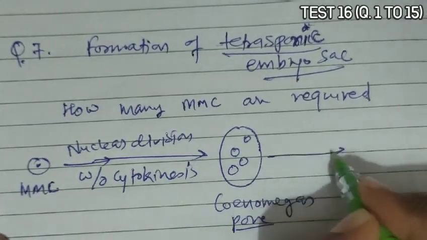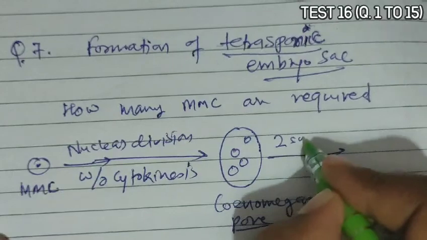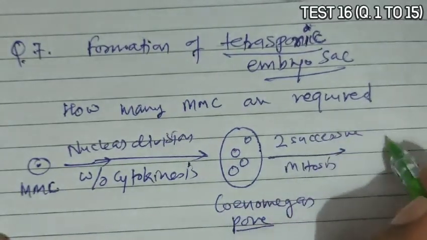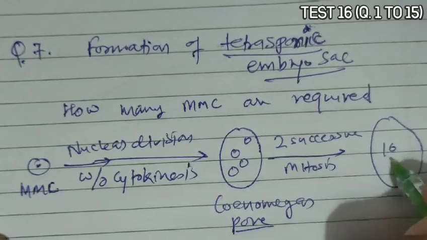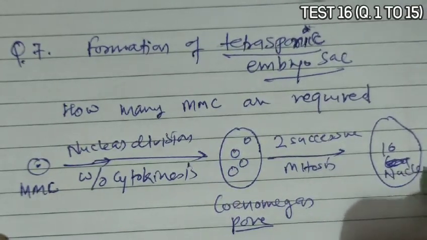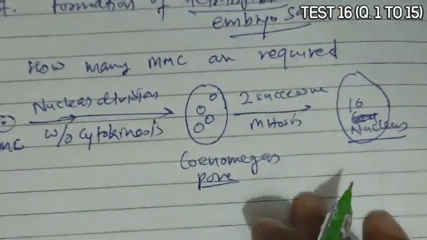Now this coenomegaspore undergoes two successive mitoses, and a total of 16 nuclei will form within this megaspore.